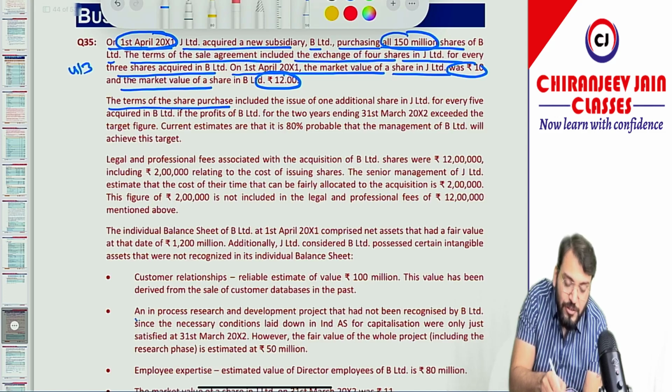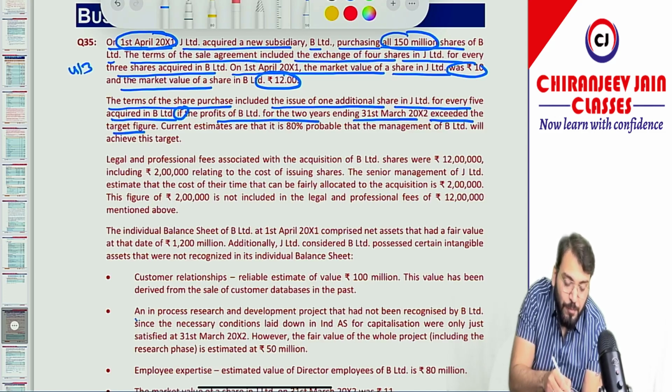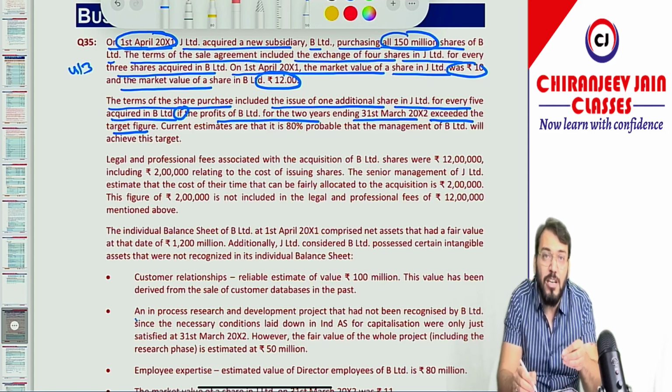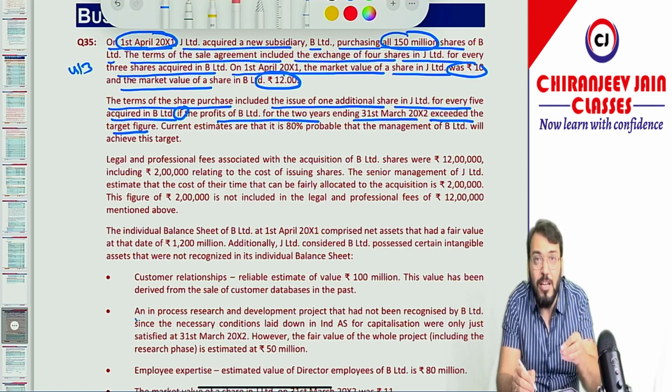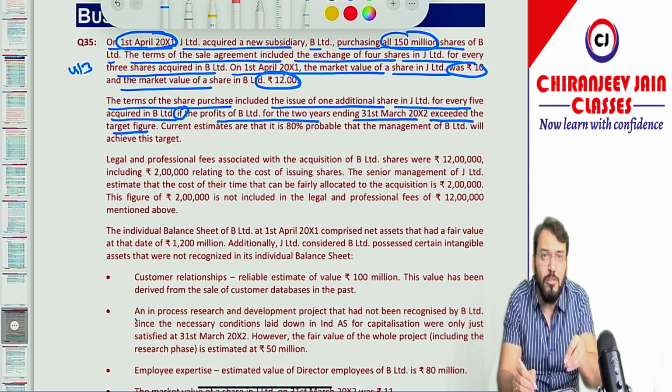The terms of share purchase included the issue of 1 additional share in J Limited for every 5 acquired in B Limited if the profit of B Limited for the 2 years ending 31st March 2002 exceeded a target profit figure. Can I say it is a contingent consideration? Now as per Ind AS 103, any contingent consideration should be included in the purchase consideration at fair value on the date of acquisition. So of course the fair value of that contingent consideration will be included in the PC.